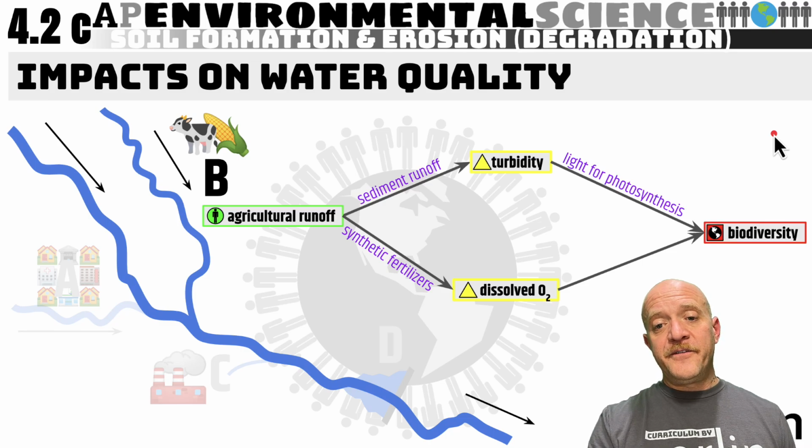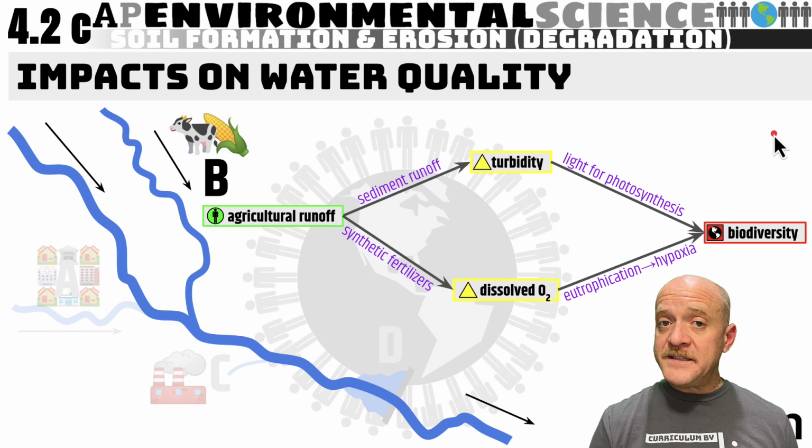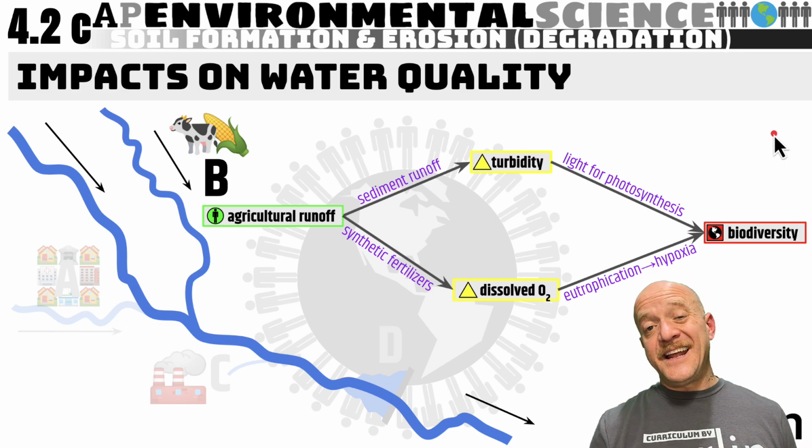This can impact biodiversity because the lack of light will not allow the plants to undergo photosynthesis. And the dissolved oxygen is impacted because eutrophication will lead to hypoxia, and that is from these synthetic nutrients.